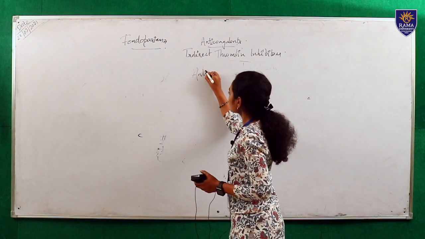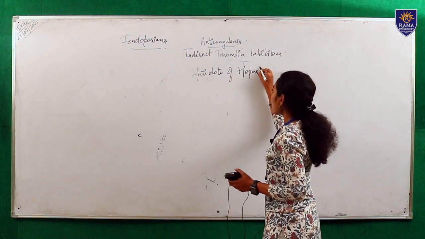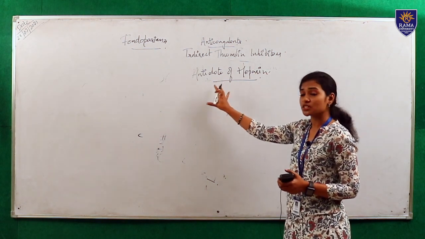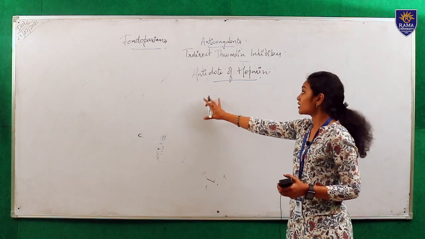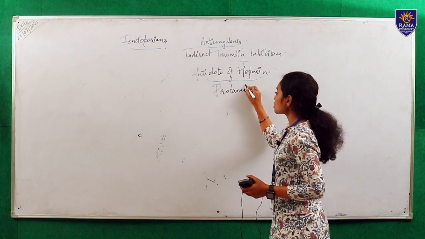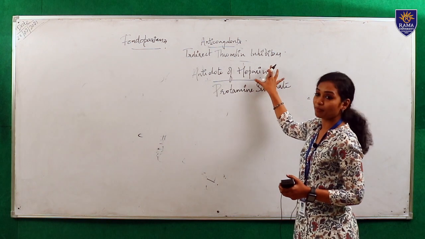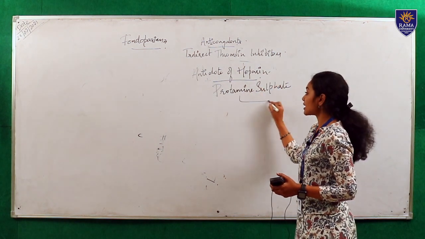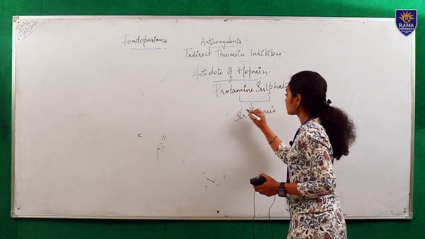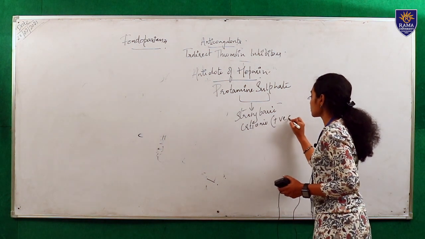Now we are going to discuss the antidote of heparin. If there is an overdose of heparin, which substance should be prescribed to the patient? That is protamine sulfate. This is the chemical substance which is given for the overdose of heparin. Protamine sulfate is a strong basic, cationic substance. It has a positive charge.